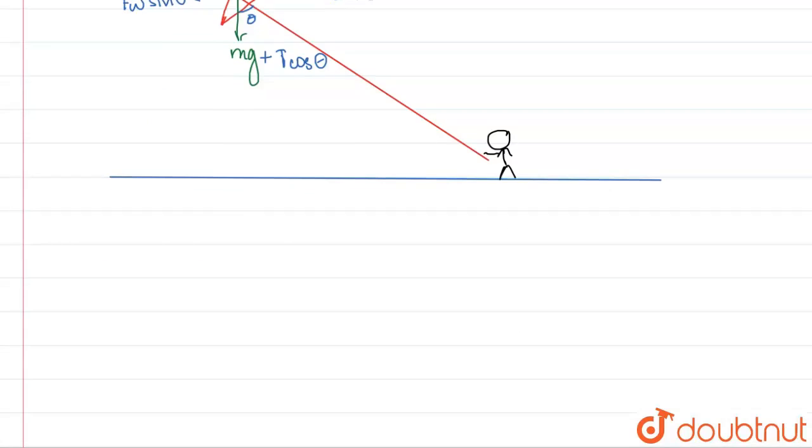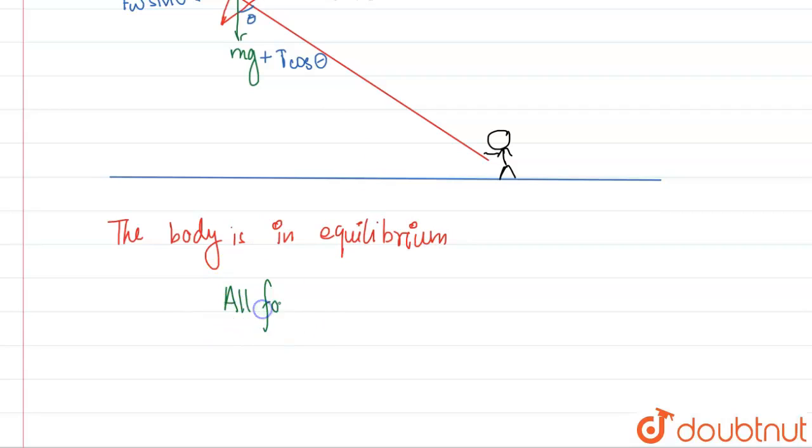And if you see in the question itself, it's given that the kite is skillfully held stationary in the sky. That means what? The body is in equilibrium. When is the body in equilibrium? It is in equilibrium when all forces are balanced. If any one force were the net force, the kite wouldn't have been stationary. That means over here, F net is equal to 0.